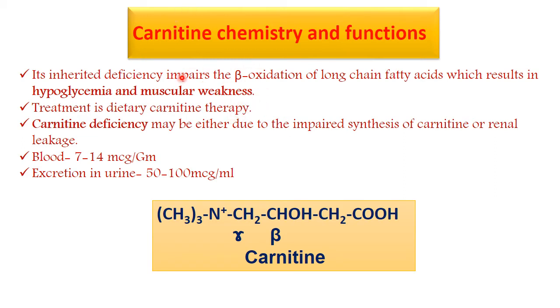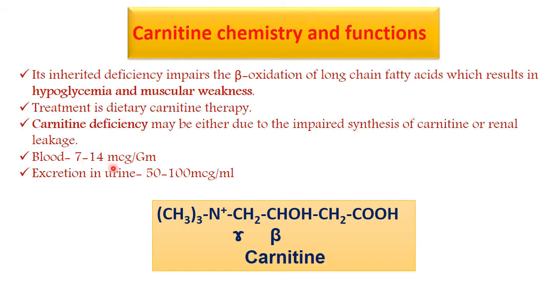If this carnitine is absent, beta oxidation does not occur, and with beta oxidation not occurring, there is hypoglycemia and muscular weakness. And treatment is only carnitine therapy. So carnitine deficiency may be either due to impaired synthesis of carnitine or renal leakage.